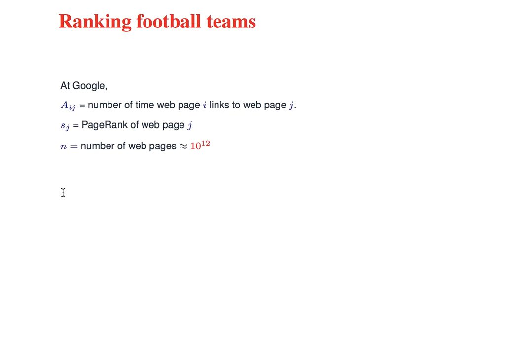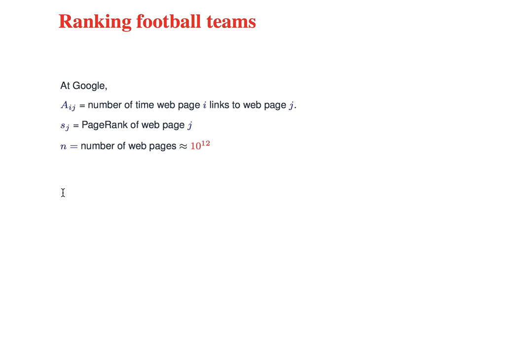So the key idea that the founders of Google had, they were students at Stanford University, and they'd studied linear algebra carefully and paid attention to the Perron-Frobenius theorem. Their crucial idea was to assign a strength score, called the Google PageRank, to each web page, and to weight pages according to the number of links they received. Pages that were linked to a lot were considered to be more important, and they would come up higher in the search results. They calculated it using the power method that was just mentioned.